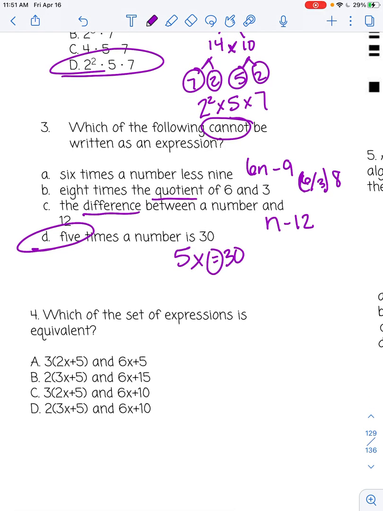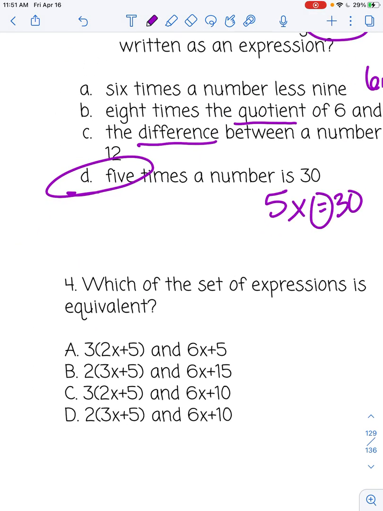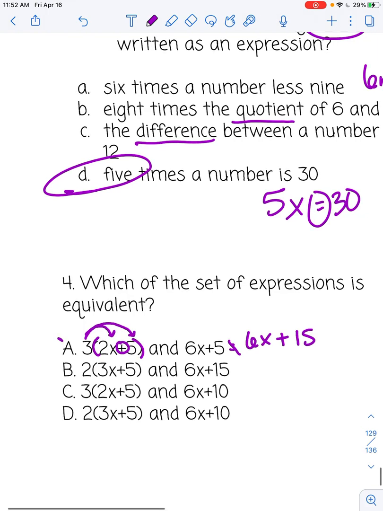Okay, number 4. Which of these sets of expressions is equivalent? So looking here, we are comparing this expression with this one here. Okay, so 3 times 2x plus 5. These parentheses right here, with the number smushed on the outside, that's your distributive property. We need to take this 3 and multiply it by everything on the inside. So 3 times 2x will give me 6x, and then keep that same sign in the middle, and then 3 times 5 is 15. This is not equal to 6x plus 5.